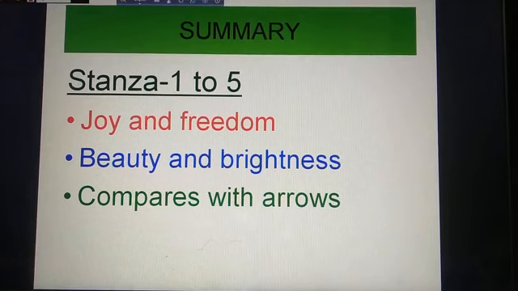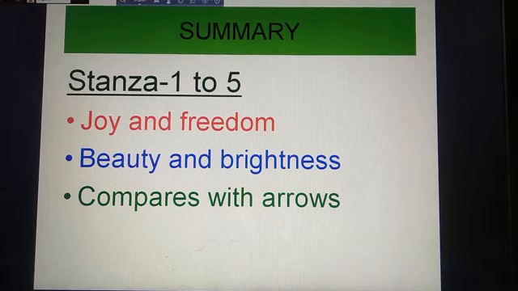In the third stanza, he talks about the beauty and the brightness of the sky. He speaks about the freedom and pleasure of movement without any effort of the Skylark, a spirit which is full of energy and freshness, full of possibilities and new beginning.